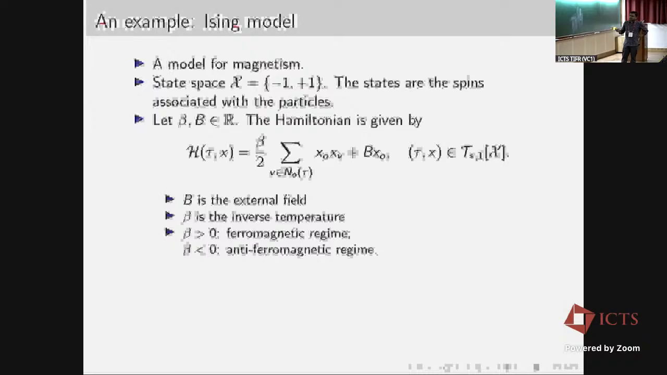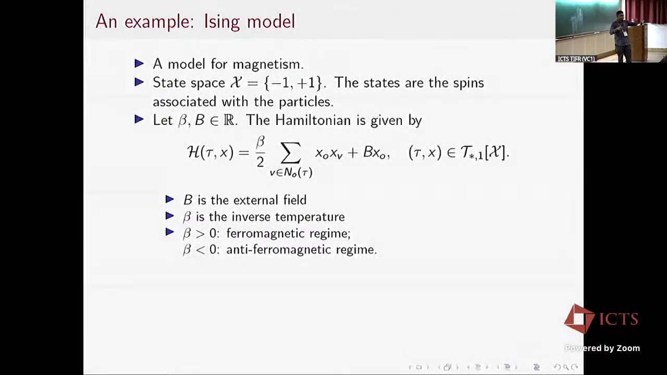One is B times X_0, where capital B is the external field which acts on the root. And the interaction is given by this pairwise term, where I look at the pairwise product of the root mark with the vertex mark and sum over all neighbors of the root. The parameter beta in front of this interaction term is the inverse temperature. If beta is positive, then the Gibbs measure prefers configurations that are aligned in the same direction. And if beta is negative, that's called the anti-ferromagnetic regime.